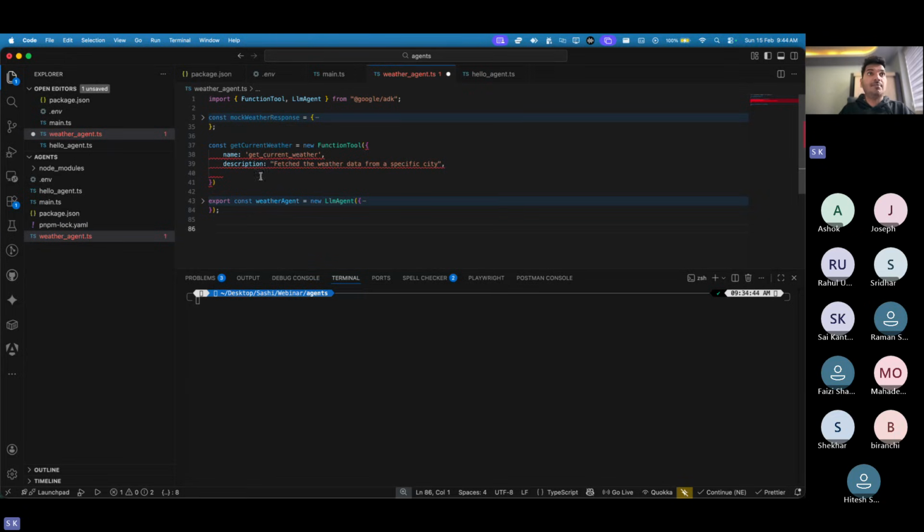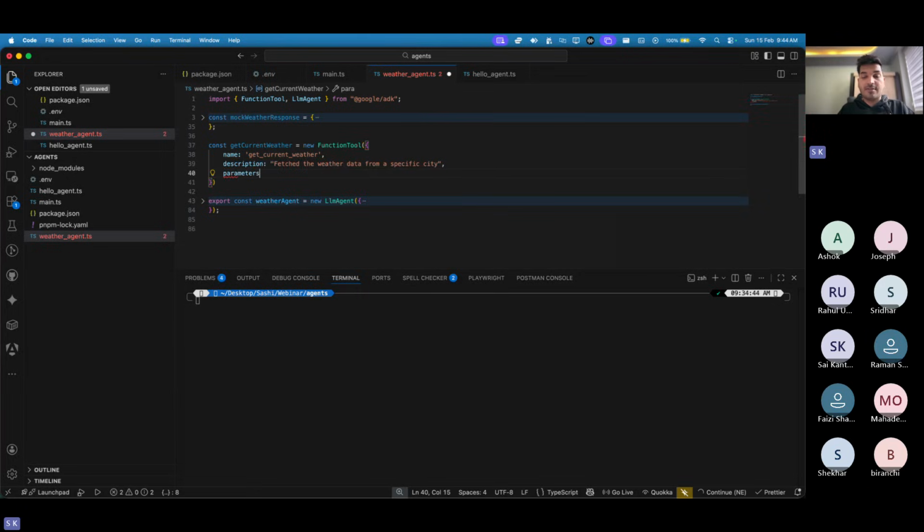And for that, there is something called parameters you can pass here. These parameters you basically want to define by making use of Zod, because here you can also add some kind of validation. So let me